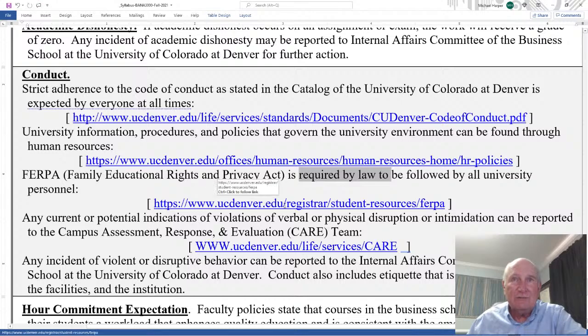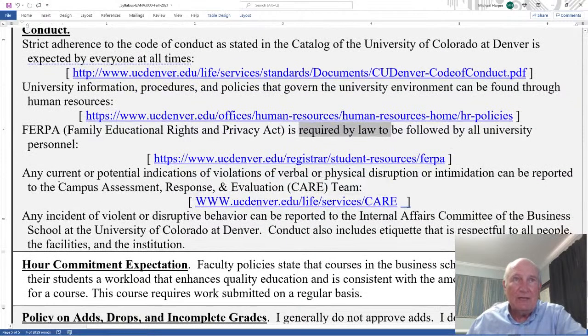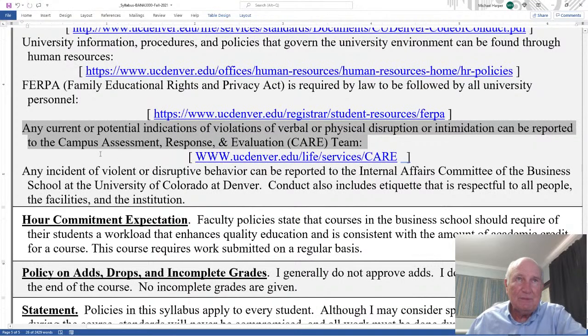Okay, and here's the FERPA here. Any current or potential indications of violence, of verbal or physical disruption or intimidation can be reported to the campus assessment, response, and evaluation, the CARE team.